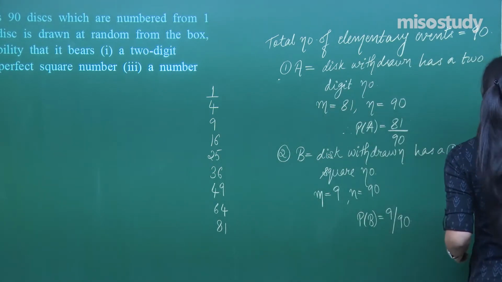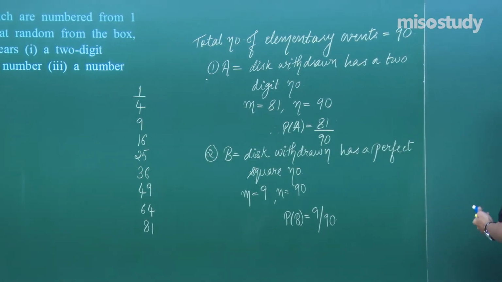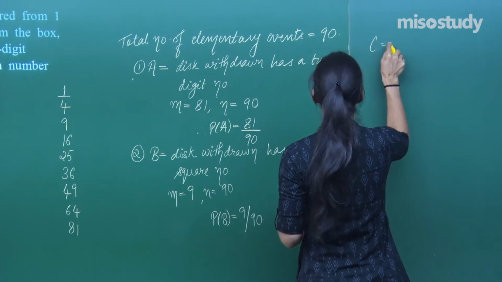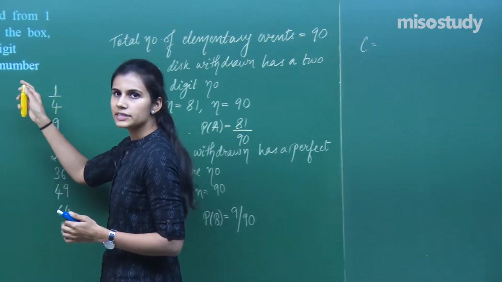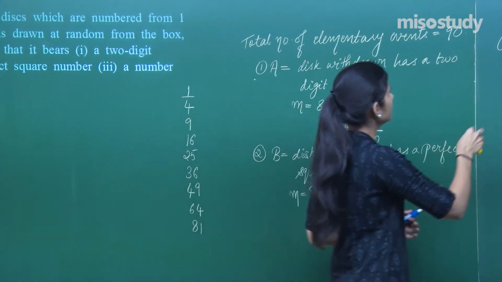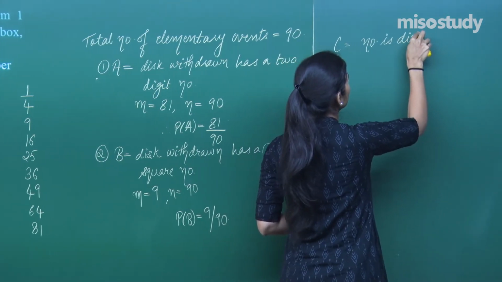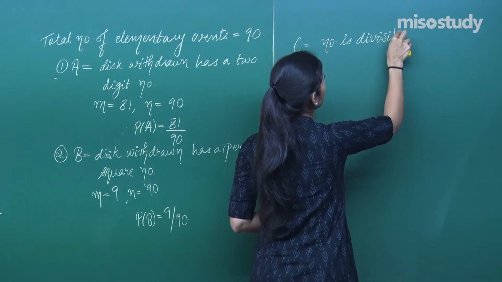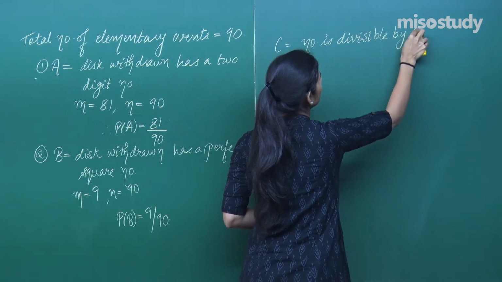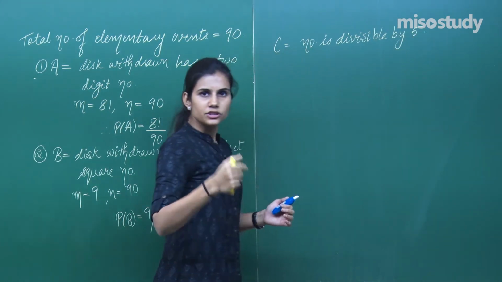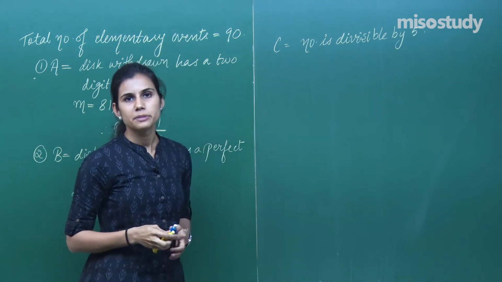Next, I have another event, event C. It is getting a number divisible by 5. That means the disc that you are withdrawing has a number divisible by 5.